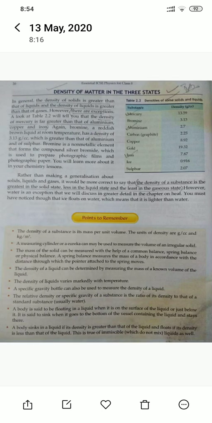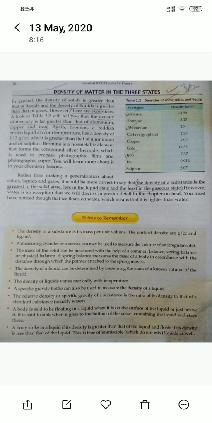Then the next topic is density of matter in the three states. As you can understand, the density of solids is greater, because we have studied earlier that the particles in solids are very tightly packed, and in liquids they are loosely packed. So that means liquid is less dense than solids, and in gases they are even more loosely packed, so gases will be much less dense. So the density of solids should be greater than liquids, and the density of liquids should be greater than gases.